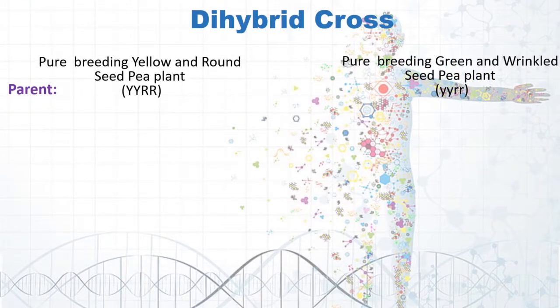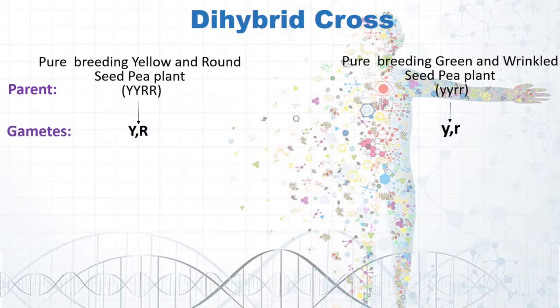This is a dihybrid cross. Here we are going to take two parents, or I can say we are going to take true breeding lines. One being a yellow and round seed pea plant, and another being a green and wrinkled seed pea plant. We now know that these are pure breeding lines, so we will be representing them with homozygous alleles, that is both capitals or both smalls. So these are the genotypes of the parents that we have here.